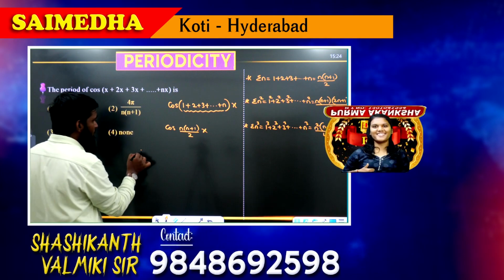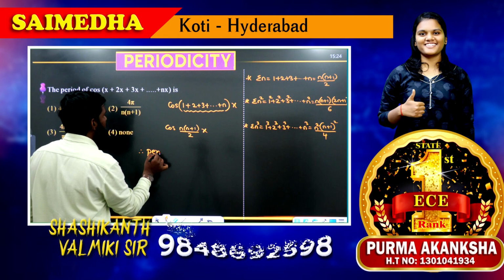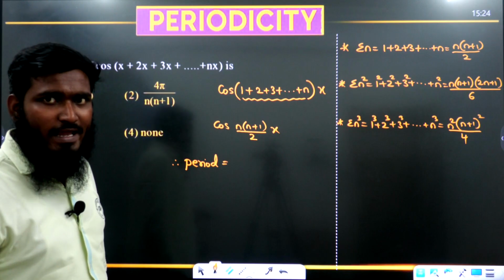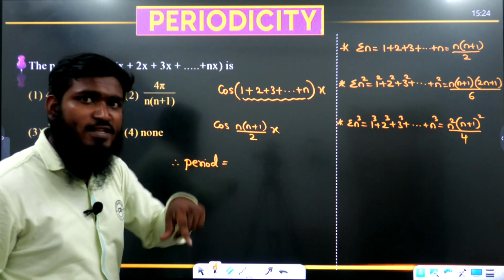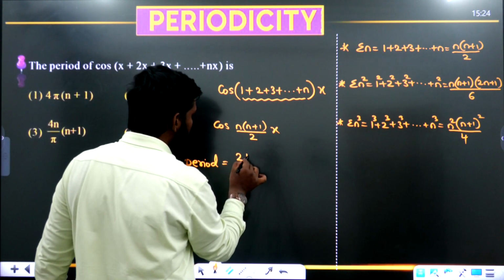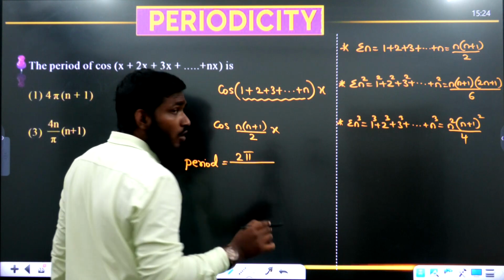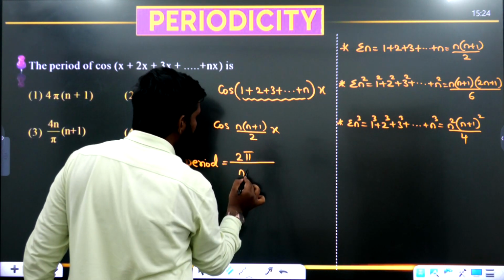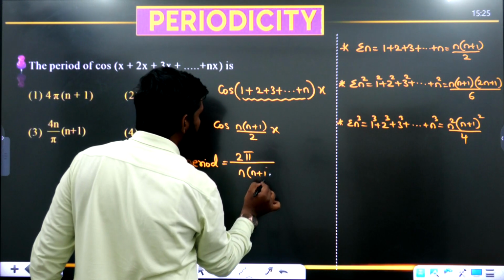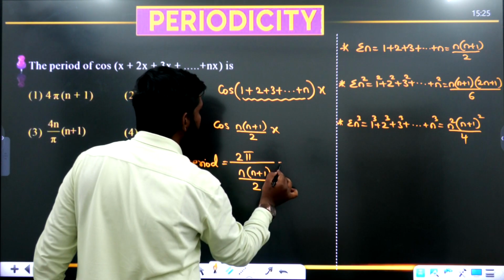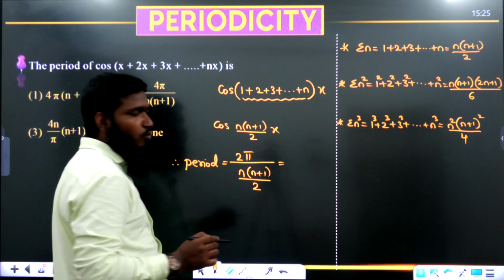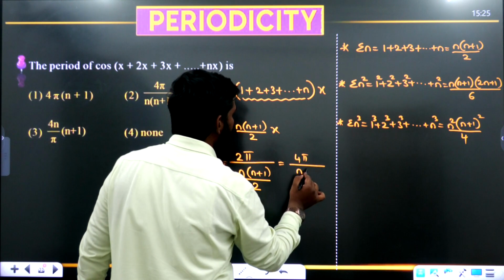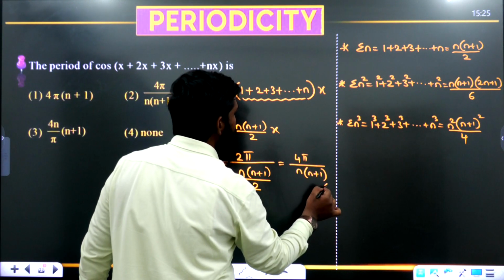Okay. Now therefore, we have to find out the period for this. So period is equals to, what is the formula, T by mod a. What is the T value for cos function we are having? 2 pi. So 2 pi divided by mod a value, means coefficient of x. This complete part is a value. So n into n plus 1 divided by 2. This 2 I will be sending to the numerator, it will become 2 twos are 4. 4 pi divided by n into n plus 1. This is the answer we are getting.